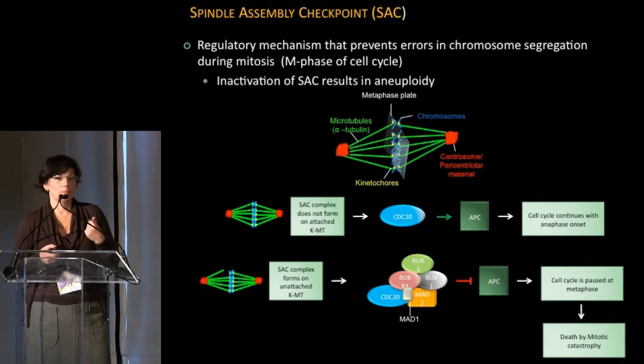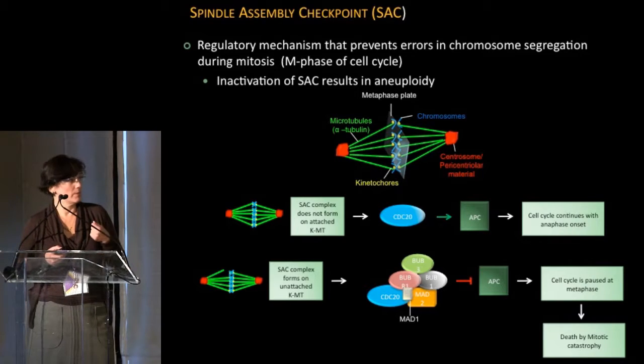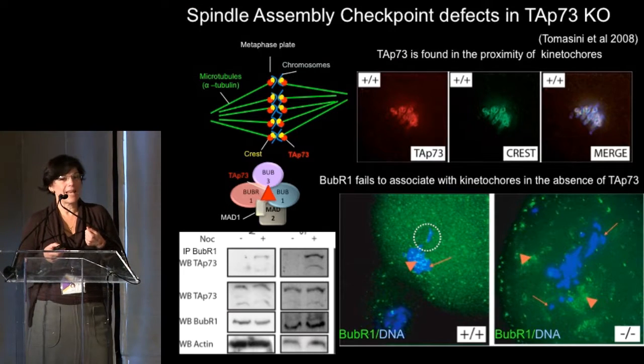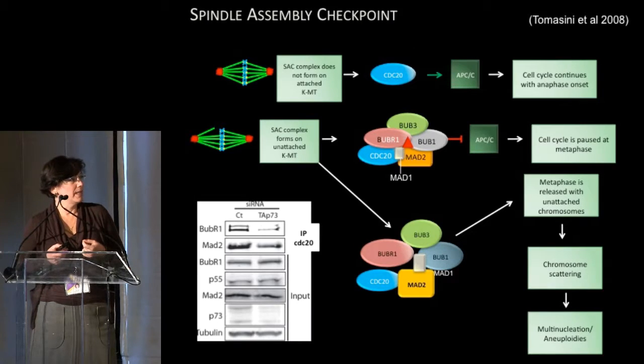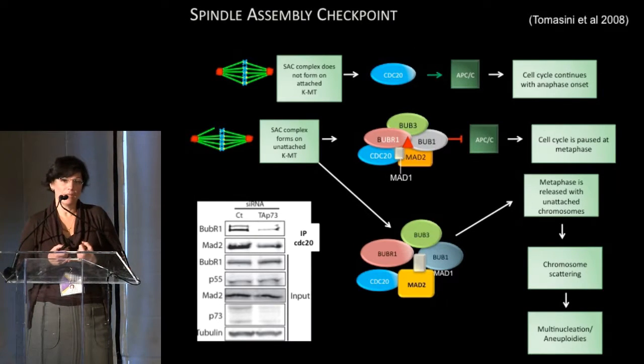However, if the microtubules are not attached, so there is a misalignment because the chromosome is not properly tethered, CDC20 starts recruiting so-called SAC proteins, a clump of about 20 different proteins, including proteins such as BUB1 and BUBR1, which then do not allow CDC20 to interact with APC. This means that APC will not degrade other proteins and halts the cell in mitosis or meiosis, and gives it a chance to either repair this attachment or commits the cell to death.